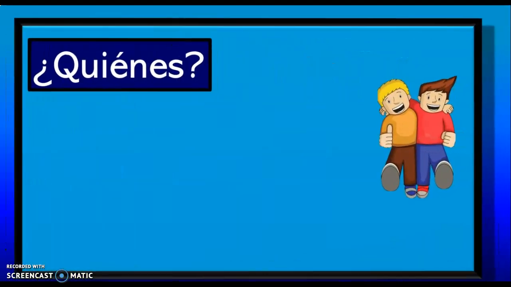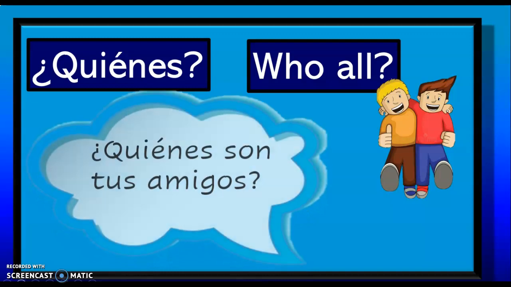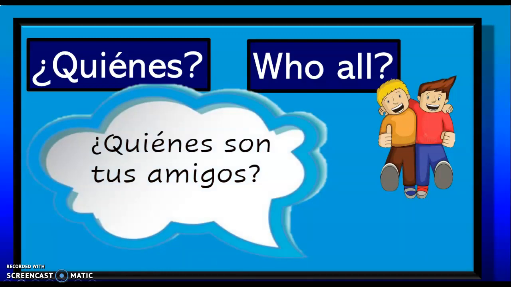The next one is quiénes, and this is just the plural form of quién. In English, we really cannot make the word who plural, but we could say who all. So you could use this question with this question word. ¿Quiénes son tus amigos? Who are your friends?